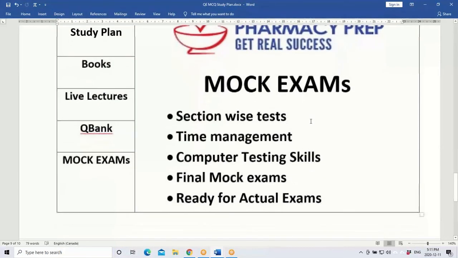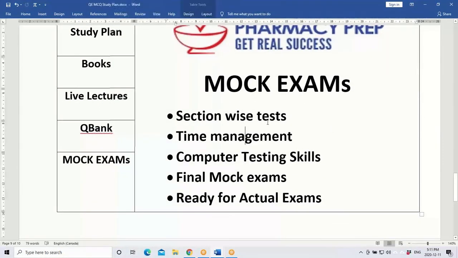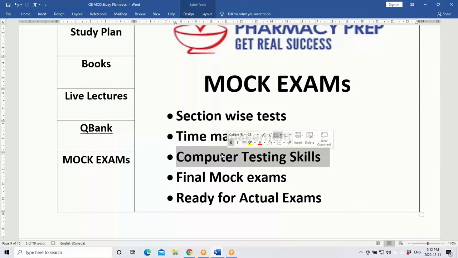In this one, there are section-wise tests. Each section has a test, and you practice time management and learn how computer-based testing is done. Also in the class, we will discuss right after the test. Every week, we will do one test, and after we finish the test, we will have a discussion on why certain answers are better.